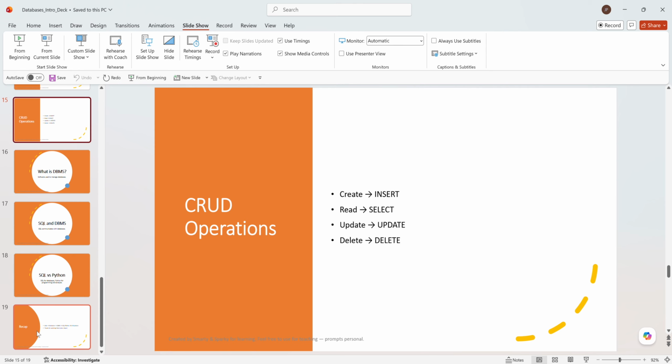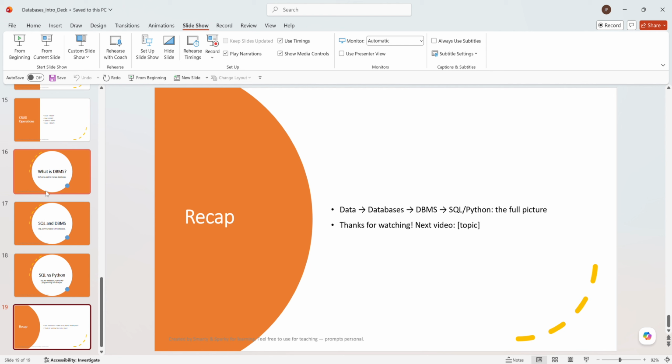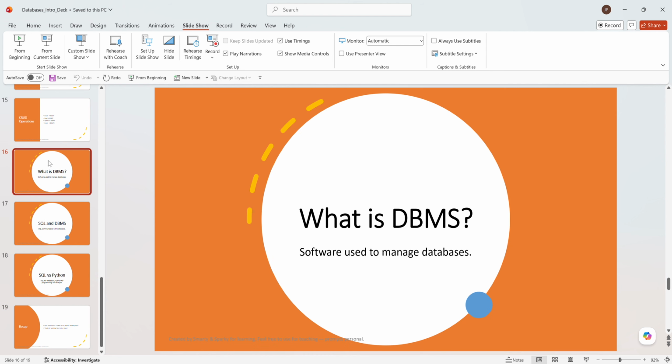Now, having studied all this, the next thing we are going to study is the DBMS. We have understood what data is, the types of databases, why a database is necessary, and what the advantages are. What is a DBMS?